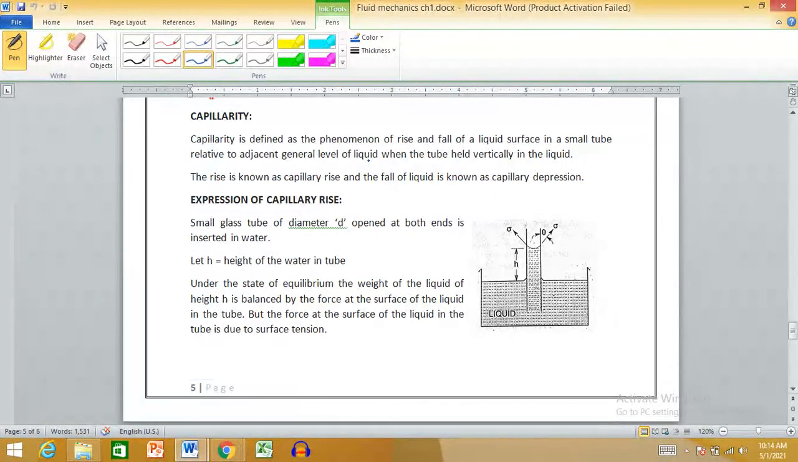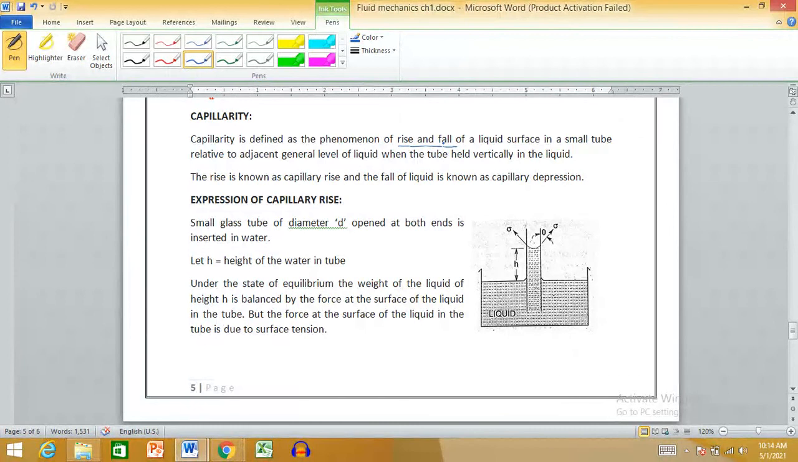Capillarity is a phenomenon of rise or fall of liquid surface in a small tube relative to the adjacent general level of liquid when the tube is held vertically in the liquid.